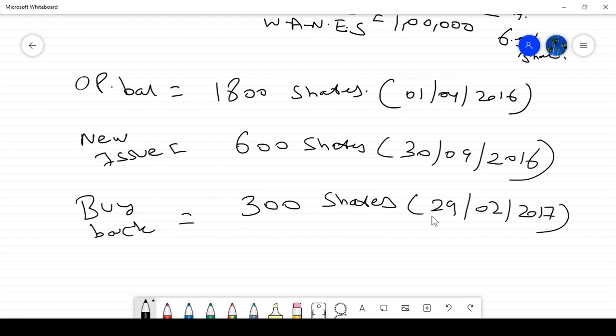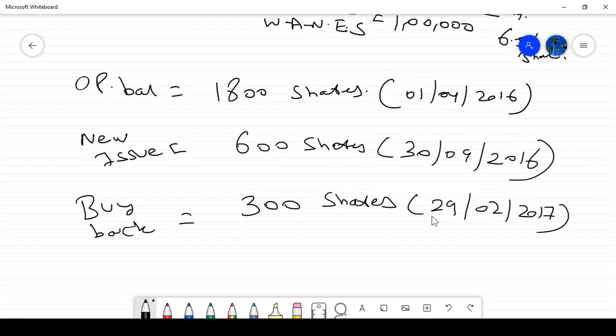The financial year is April 2016 to March 2017, correct? So for the first 11 months they are shareholders of this company, but at the end of February their shares are bought back. Meaning for the first 11 months their money is invested in the company. So with this understanding we have to work out the problem.